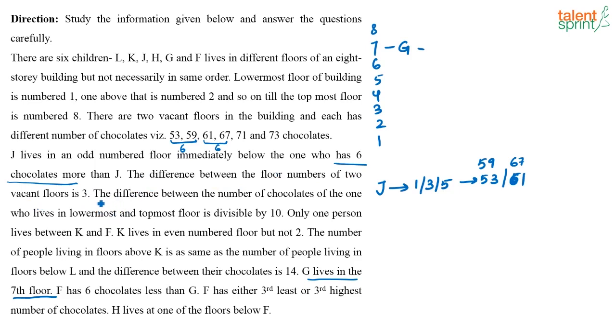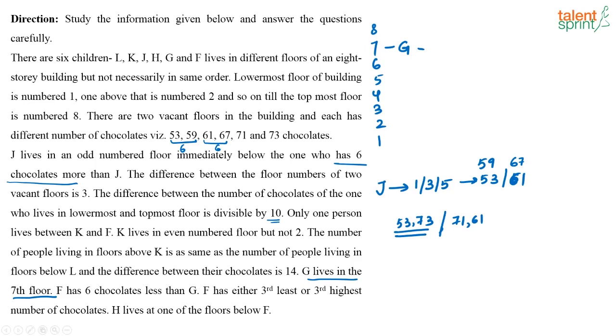Then, next, what are they saying? The difference between the number of chocolates of the one who lives in the lowermost and the topmost floor is divisible by 10. So when you consider the person in the lowermost floor, the number of chocolates he has minus the number of chocolates the person in the topmost floor has, the answer has to be divisible by 10. So what are the possible values? It can either be 53 and 73, where the difference is 20, which is divisible by 10. The other possibility is 71 and 61.